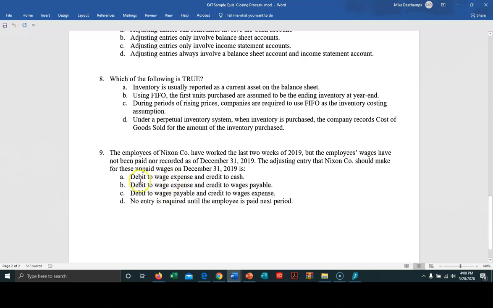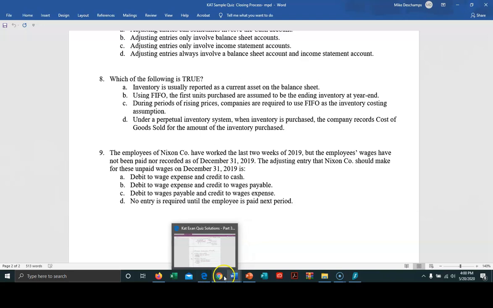So it says debit to wage expense and credit to cash for A. No, because we haven't paid them yet. There is no cash going to be involved here. B, a debit to wage expense and a credit to wages payable. That sounds reasonable. Number C, debit to wages payable and credit to wage expense. Be careful. Notice that B and C are trying to confuse you by having very similar language, but they mean very different things. Number D, no entry is required until the employee is paid next period. Well, that really doesn't sound like accounting, does it?